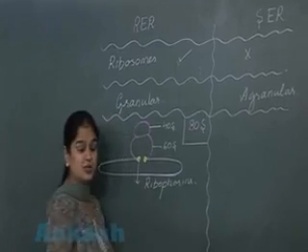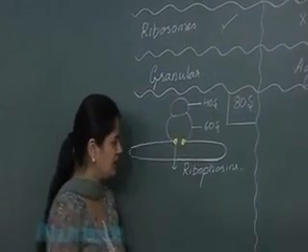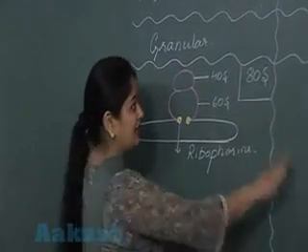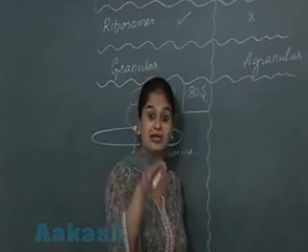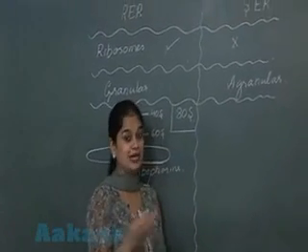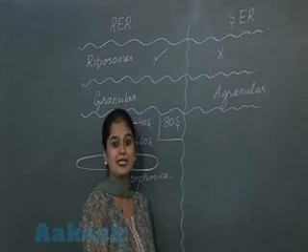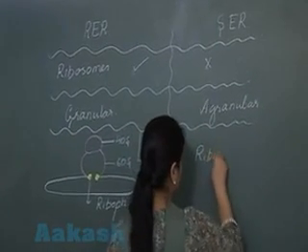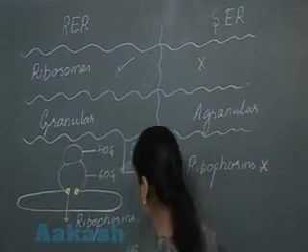The proteins which help in the attachment of the ribosome to the cisternae, they are riboforins. Now, in the case of the SER, the riboforins are absent. That's why the attachment of the ribosome over the endoplasmic reticulum is not possible. So here, riboforins are absent.